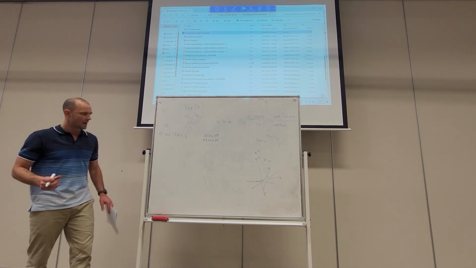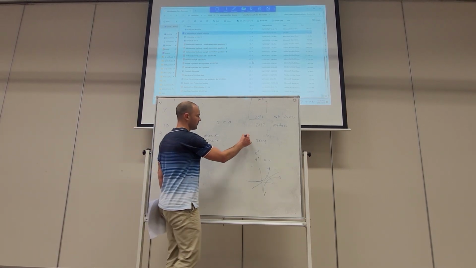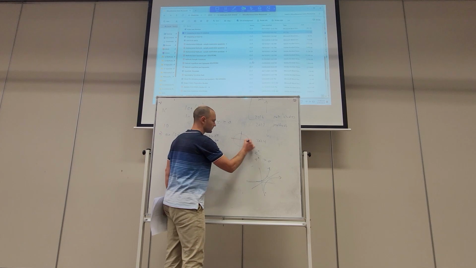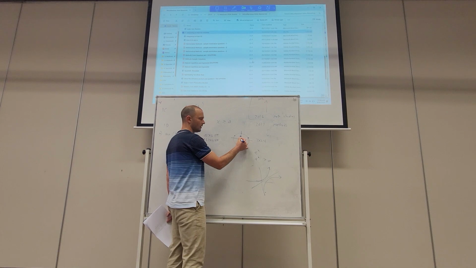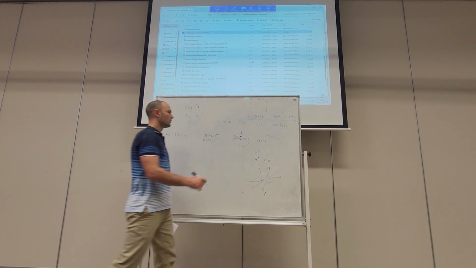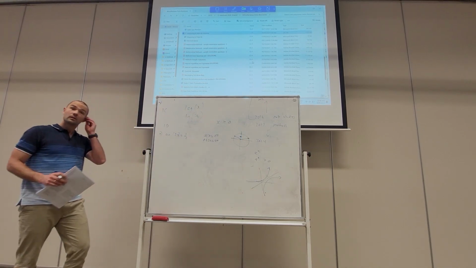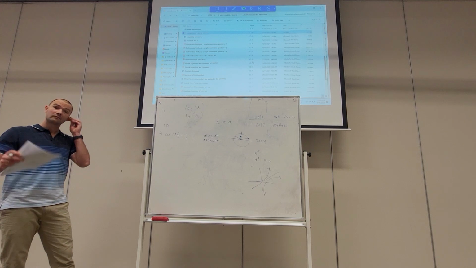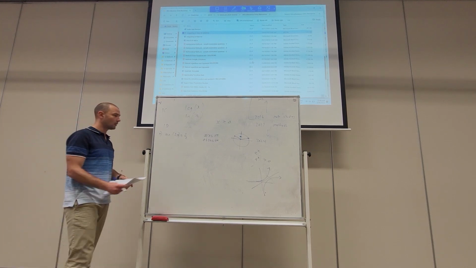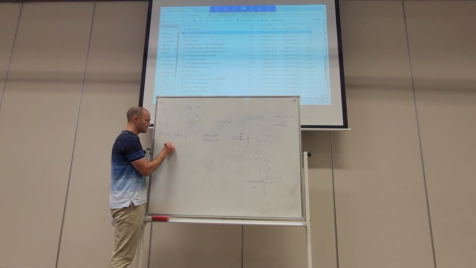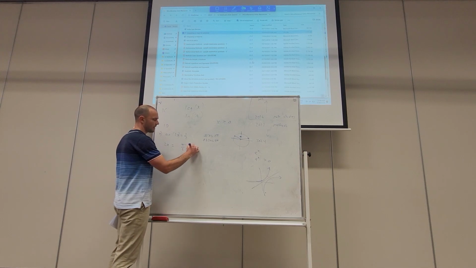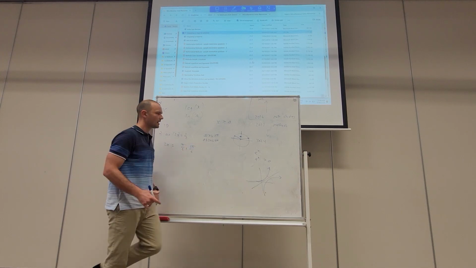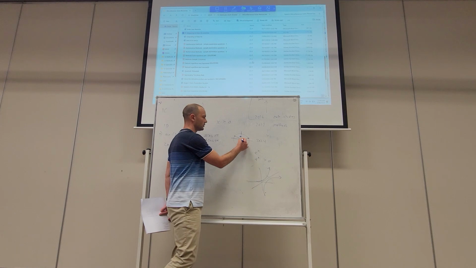Now, when is sine positive half? So if we look at our unit circle, sine value is y, half is here, so it occurs here and here on the unit circle. So within one revolution, what we would have is 2x is equal to pi on 6 and 5 pi on 6. So we're getting those angles from the unit circle.